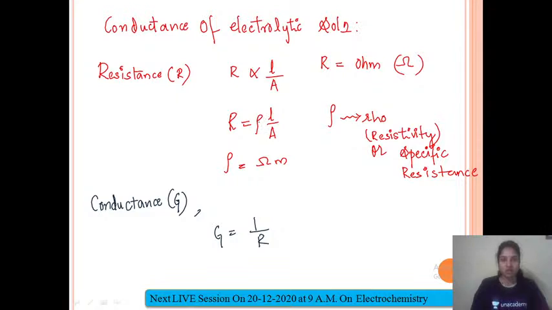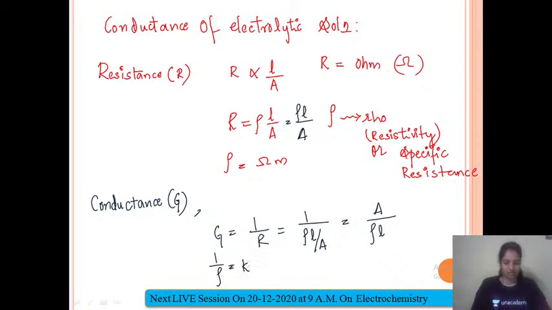Resistance is rho into L upon A, but conductance is 1 upon R. So 1 upon R is 1 upon rho into L upon A. This A will come to the numerator, giving A upon rho into L. Now this 1 by rho is nothing but K. What is this K?